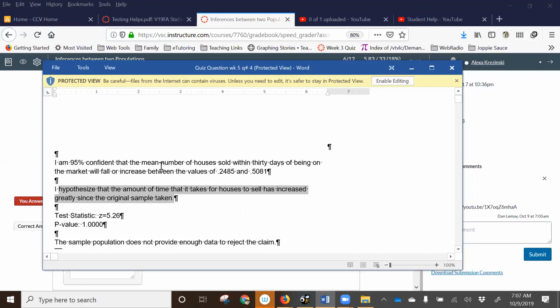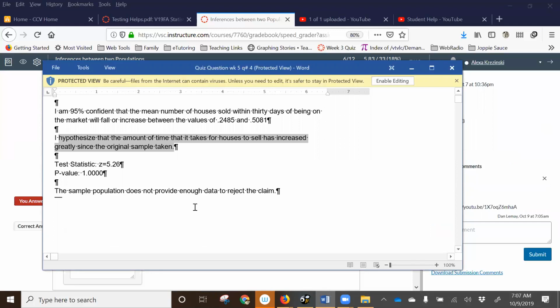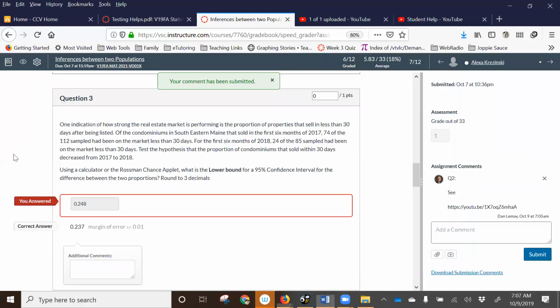Now the one issue here is this is about population proportions. So it's not the mean number of houses, it's the proportion of houses that sold within 30 days. So that's a problem. I'm going to assume that's the right number. We'll check. I'm not seeing an H0 or an HA. So since the claim was that the proportion of houses sold within the first 30 days has decreased,